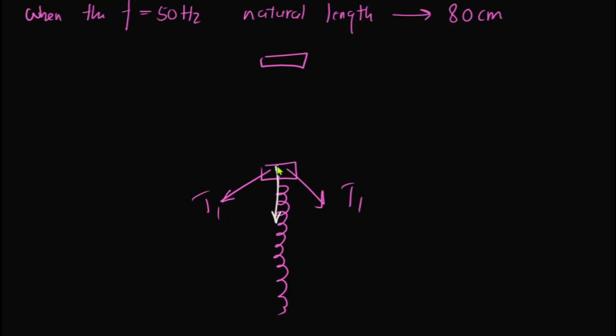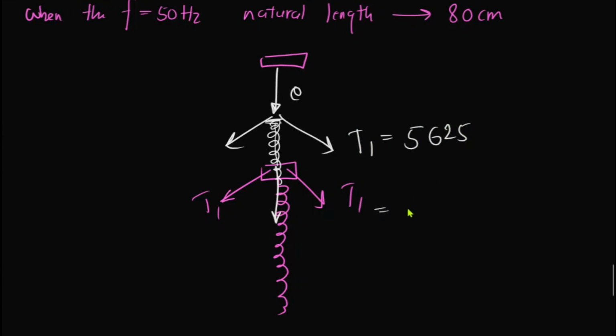When it decreases, what happens? This reaches somewhere here, right? Now the new contraction is, let's assume E. Now the new contraction is E. The new tension is what? 5625. This is for 225000.